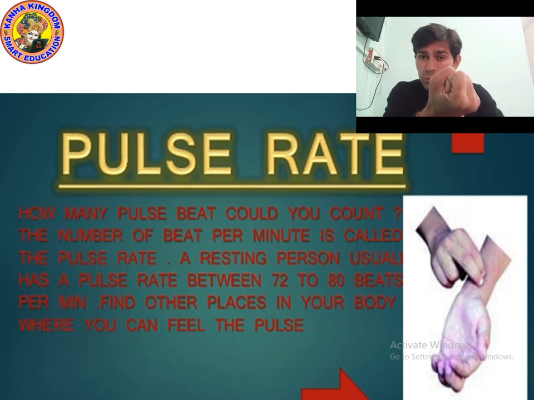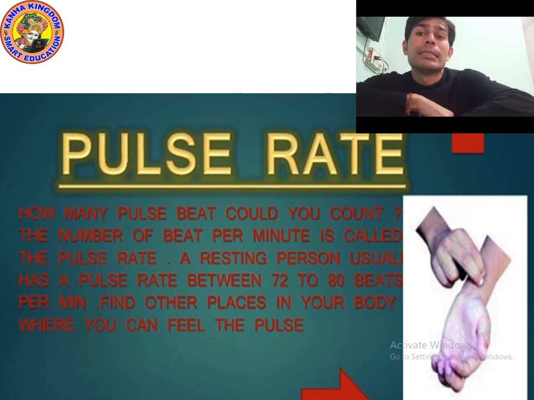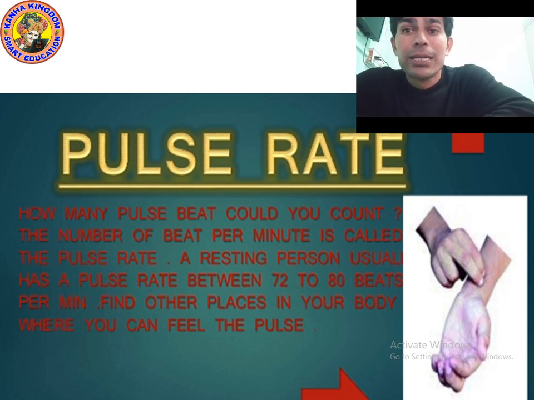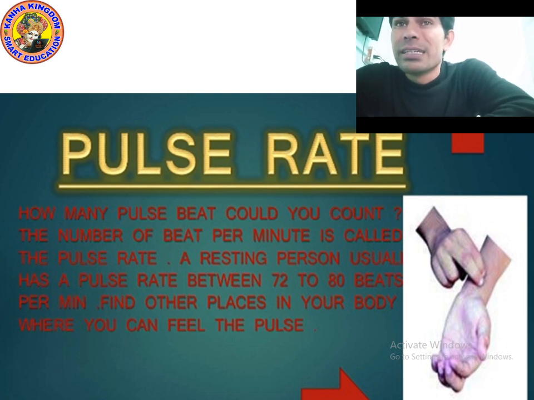More than 72 times is also possible, as you can see in the picture on your screen. So how many pulse beats can you count? What is pulse rate?